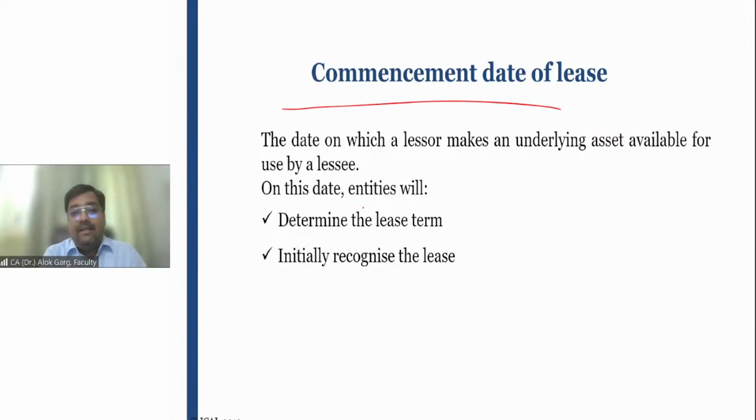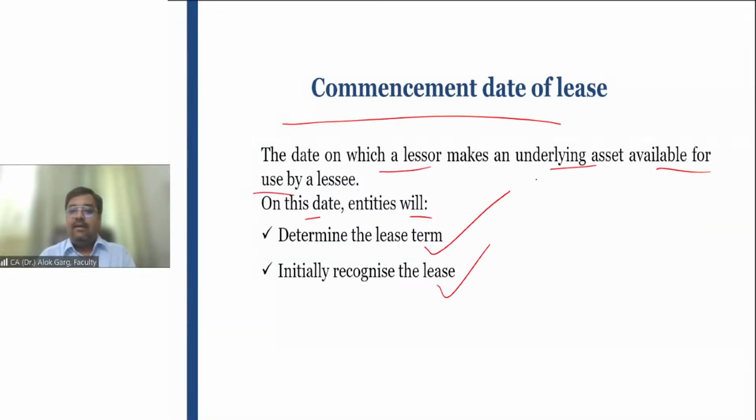So commencement date of the lease is a date on which a lessor makes an underlying asset available for use by a lessee. On this date, the entity will decide what is the lease term of the asset and how the lease will be initially recognized, right? This is known as a commencement date of the lease. Is that clear? Is that clear, guys?